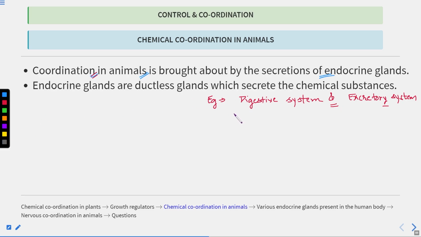Now, there is coordination between different organs also. If we talk about the digestive system, it is made up of two components. One is the alimentary canal, and the other one is the digestive gland.